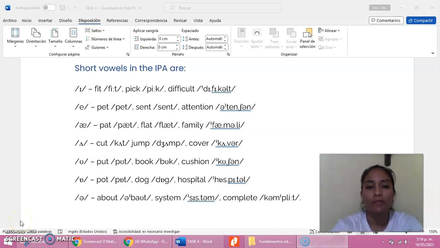Today we are going to explain vowel sounds. Okay, what are vowel sounds? In English, there are 15 vowel sounds represented by the letters A, I, E, O, and U. The letters Y and W are also commonly used in vowel sound spellings. Vowel sounds are produced with a relatively open vocal tract.